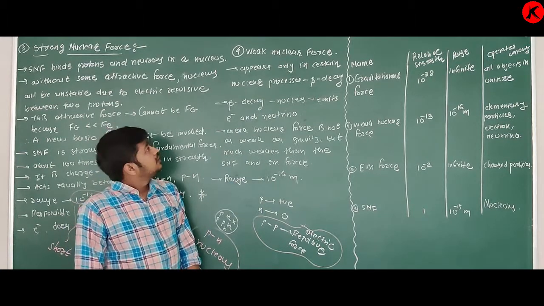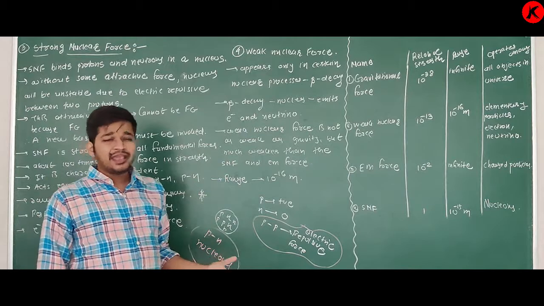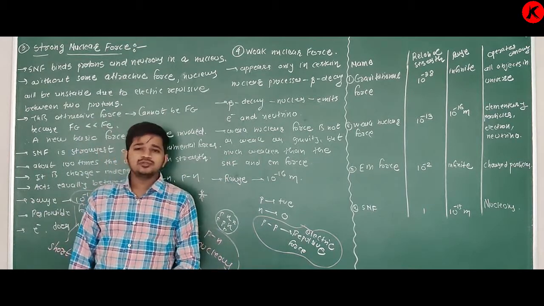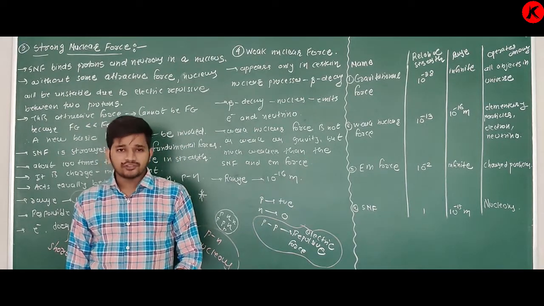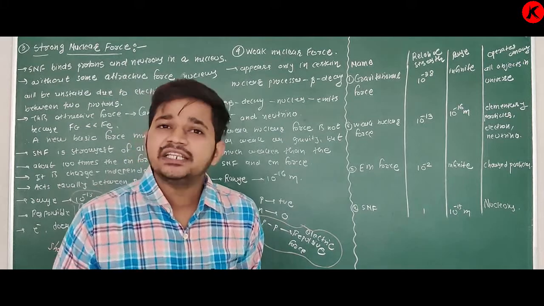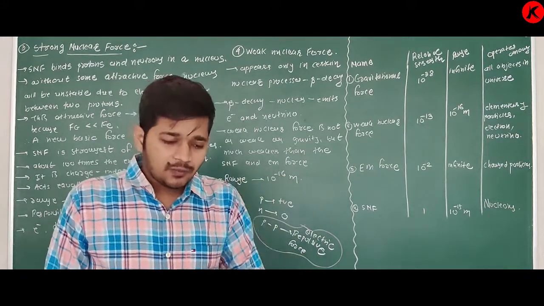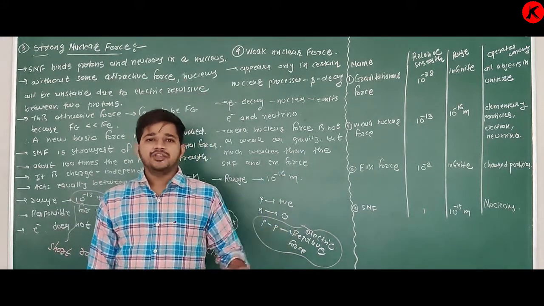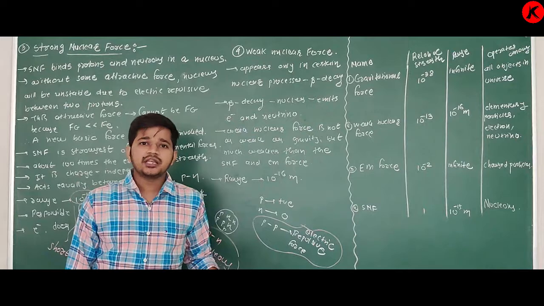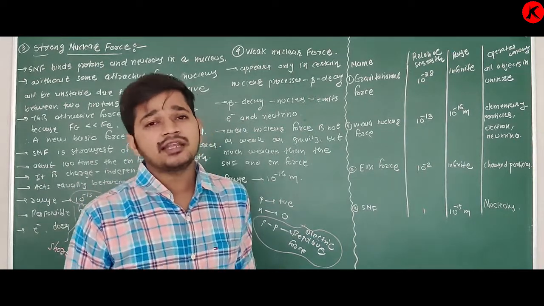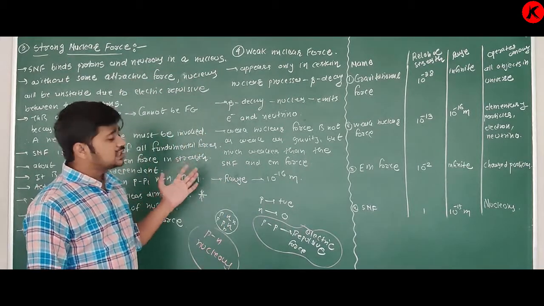Now, new question. Sir, weak nuclear force is new for us, and also this nuclear process, beta decay. What is this? Okay, again in 12th, in chapter number 30, that is Nucleus, you will study some nuclear processes. Due to disintegration of nucleus, energy is produced, and along with that energy, some particles are emitted. If alpha particles are emitted, it is called alpha decay. If beta particles are emitted, it is called beta decay. If gamma radiation is emitted, it is called gamma decay. You will study it. Right now you have to remember these heavy words.